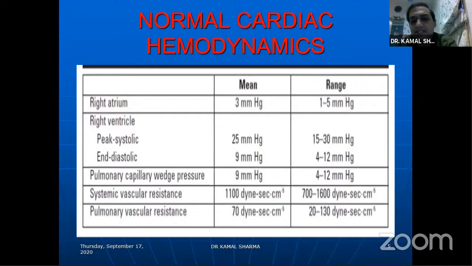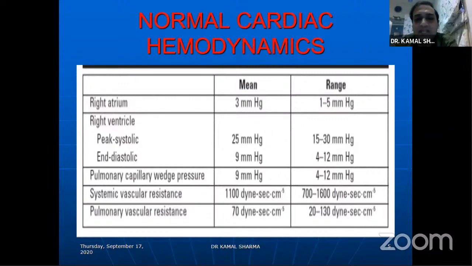Systemic vascular resistance, roughly you can remember as 10 to 20 Wood units, and pulmonary vascular resistance as 1 to 2 Wood units. So when you convert Wood units into dyne second centimeter to the power minus 5, you need to multiply Wood units by 80 to convert it into the standard SI units.